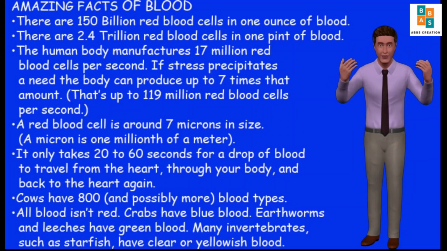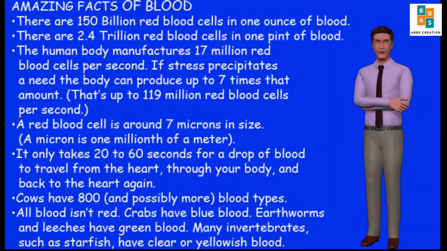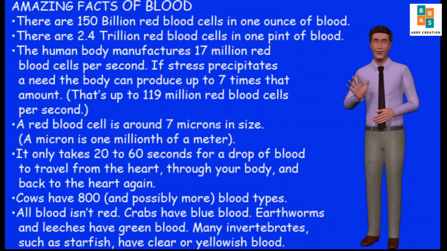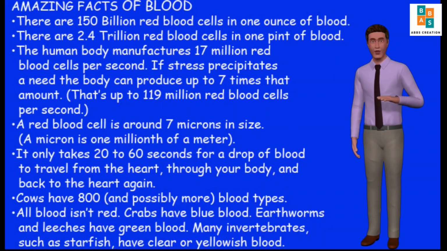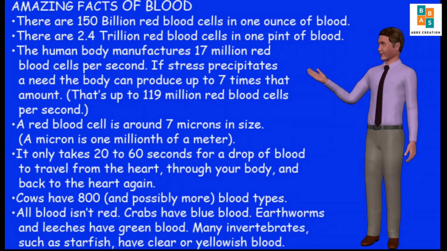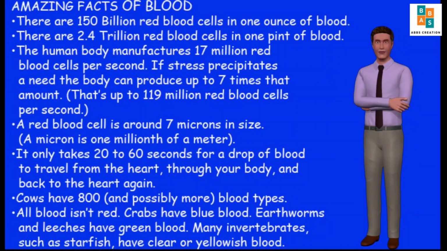Amazing facts of blood: there are 150 billion red blood cells in 1 ounce of blood. There are 2.4 trillion red blood cells in 1 pint of blood. The human body manufactures 17 million red blood cells per second. If stress precipitates a need, the body can produce up to 7 times that amount. That's up to 119 million red blood cells per second. A red blood cell is around 7 microns in size. A micron is 1/1,000,000th of a meter.